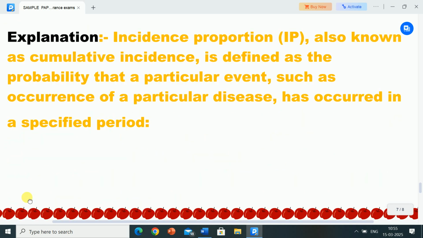Its explanation is: incidence proportion, also known as cumulative incidence, is defined as the probability that a particular event, such as occurrence of a particular disease, has occurred in a specified period.